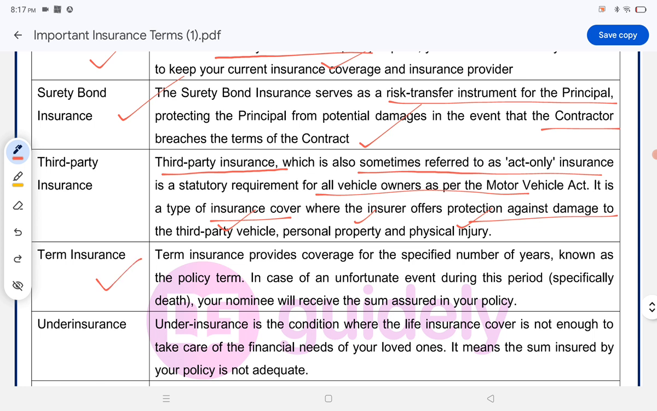Term insurance. Term insurance provides coverage for a specific number of years, known as the policy term. In case of an unfortunate event during this period, specifically death, your nominee will receive the sum assured in your policy.